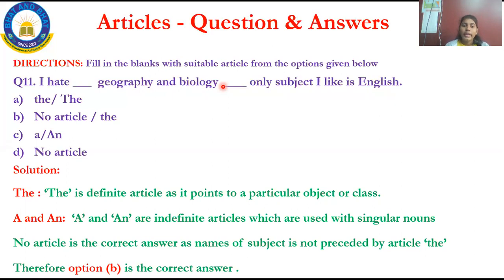I hate geography and biology. The only subject I like is English. Okay, two subjects are here. The second option to be filled is no article and then the. No article in the sense that while reading you should not read "I hate no article geography." For your reference, I hate geography and biology. The only subject I like is English. This is how you have to answer. Okay, I hope you all understood.